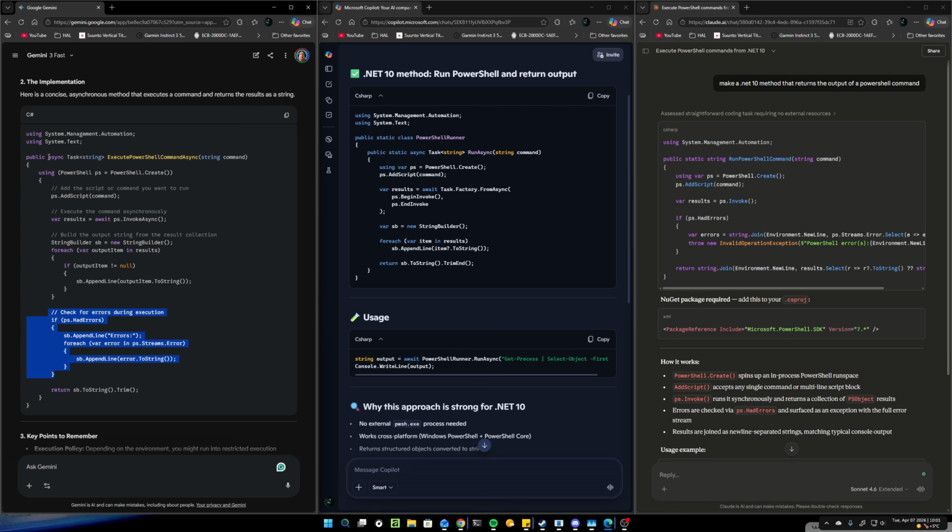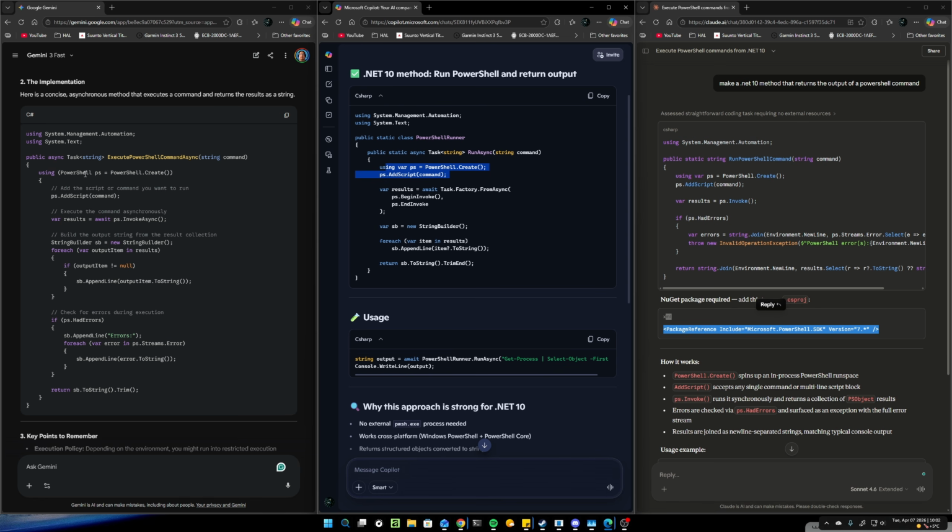Another thing that you see here, Gemini wants you to make an async task. Basically that means you can thread it, roughly speaking. Not Gemini, Claude wants you to make just a static, simple method. Oh, sorry, it does handle errors. It does handle errors here. So Gemini handles errors and Claude handles errors in a really specific way. Another thing you may see here, NuGet package required. You don't need a NuGet package to run a PowerShell command. You don't. You basically just do what they are doing here.